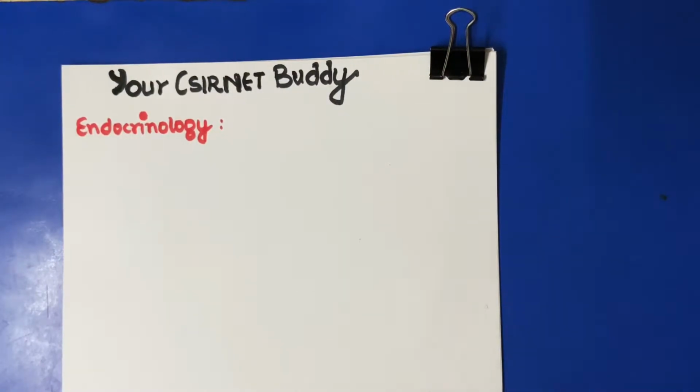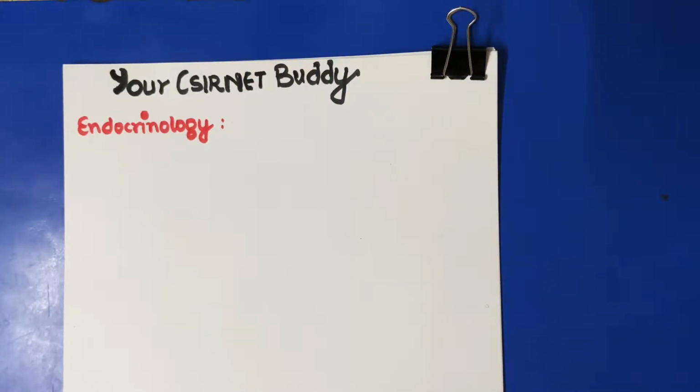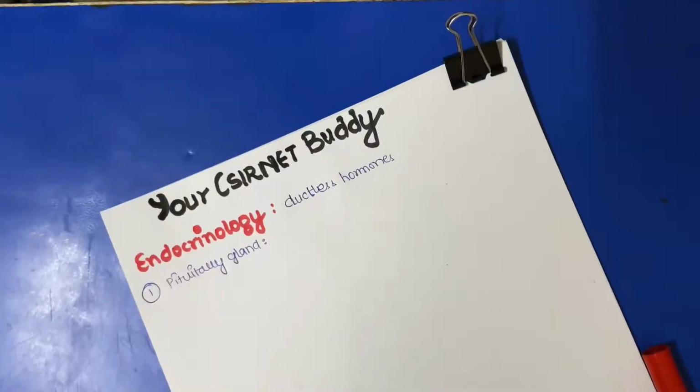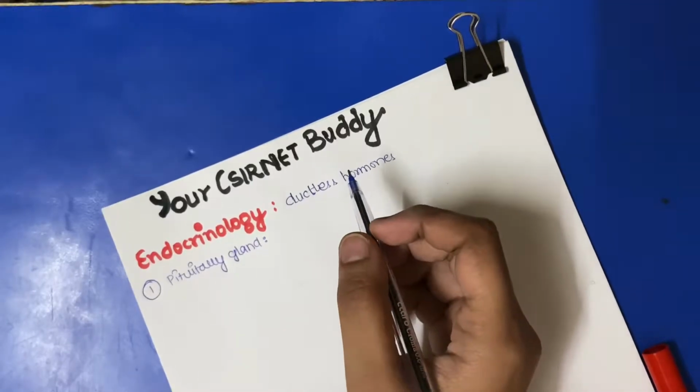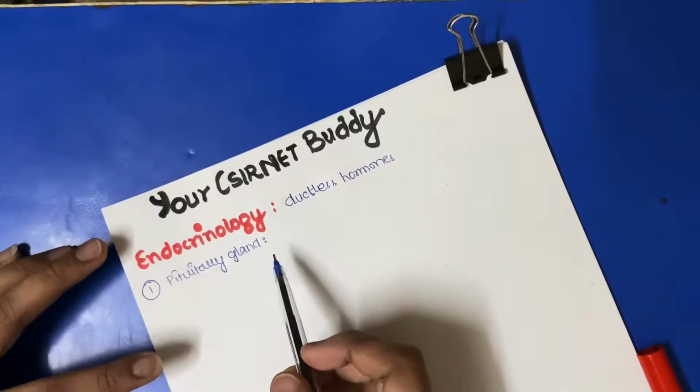So today we are going to study endocrinology. Endocrinology is the study of hormones, which are ductless. That is, their secretion is not sent by ducts, it is without ducts. So it can be transmitted to a longer distance than exocrine secretions, which are produced through ducts. The first gland we are studying today is the pituitary gland.